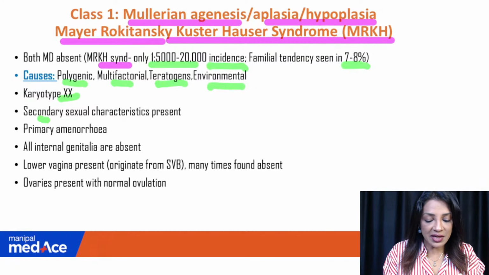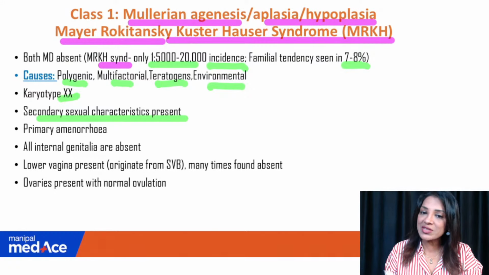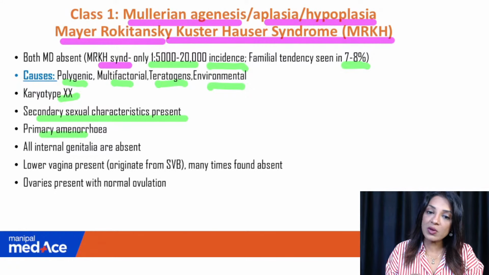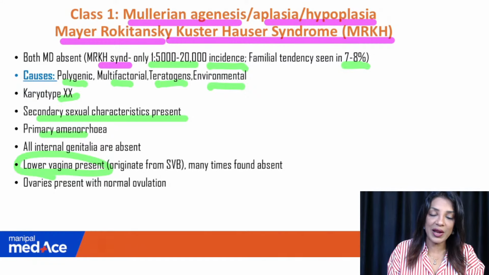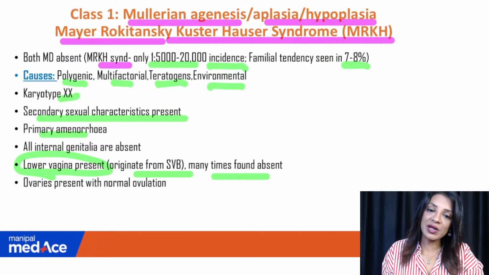Karyotype is XX. Secondary sexual characteristics are present. There is no problem in androgens. There is no problem in estrogen. Breast developing, pubic hair, axillary hair, everything developing. Primary amenorrhea because the uterus is absent. They only have a small lower vagina, the blind vagina, because it comes from the sinovaginal bulbs. But sometimes even that is absent.